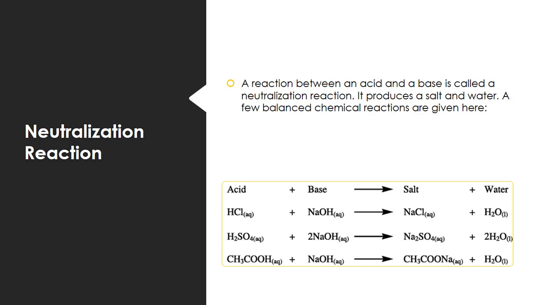The next, the last topic, is neutralization. As we already know, whenever there is a reaction between an acid and a base, there is a production of salt, and that typical reaction is known as neutralization, because acid and base react and a new product is formed that is totally different. It has no characters of acids, no characters of base. It is neutral. So we are saying that is a neutralization reaction. We define a reaction between an acid and a base as a neutralization reaction. It produces salt and water.